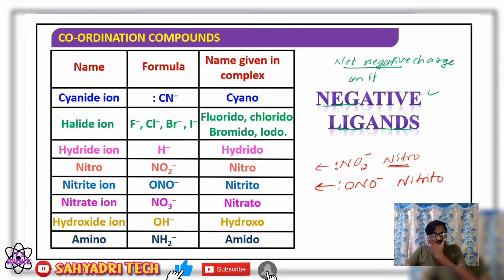So if nitrogen is involved in making a coordinate bond, it is named nitro. If oxygen is involved in making a coordinate bond with the central metal atom or ion, it is named nitrito. Coming to the next one, nitrate ion NO3 minus, it is named nitrato. Hydroxide ion OH minus, hydroxo. And NH2 minus, amido, it is named amido as a ligand.